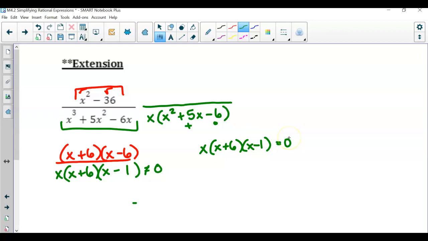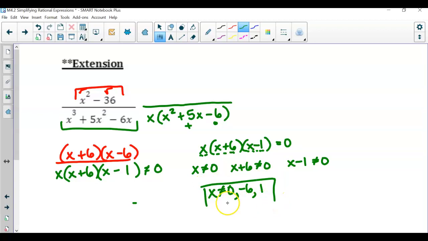If I were to set it equal to 0, or in this case not equal, that means x here cannot equal 0. This is x plus 6 cannot equal 0. And here, x minus 1 cannot equal 0. So notice how there's actually 3 values for this one, because x cannot equal 0 is one of them. Then -6 and +1. So those are the 3 values that you should have gotten that make this denominator undefined.